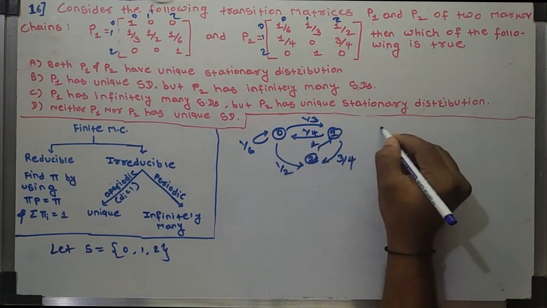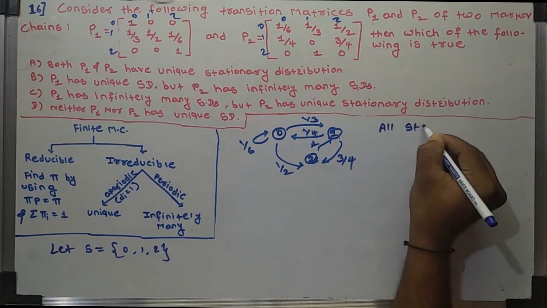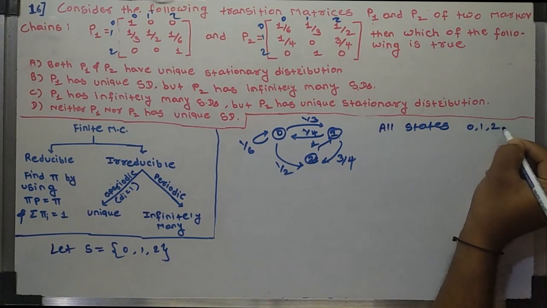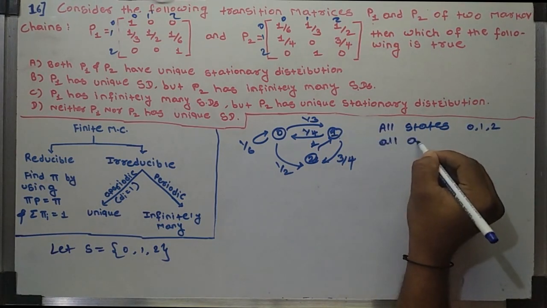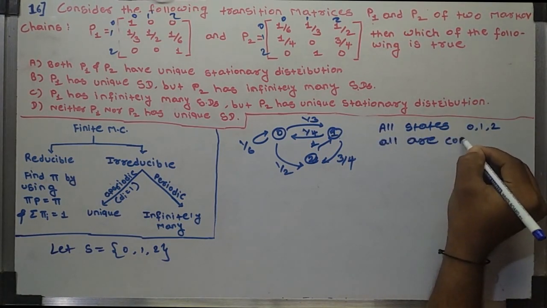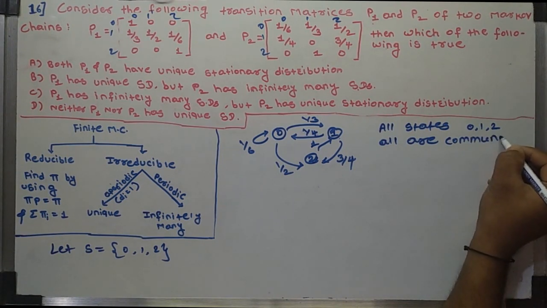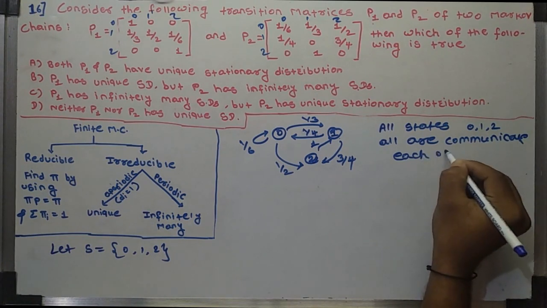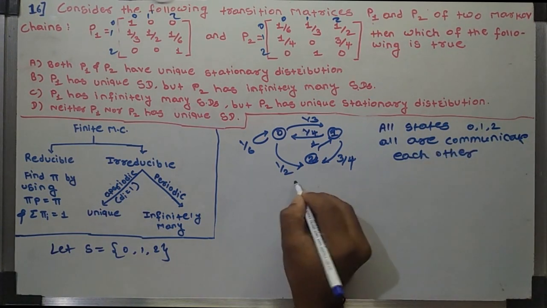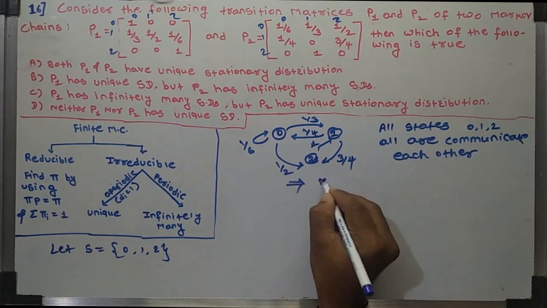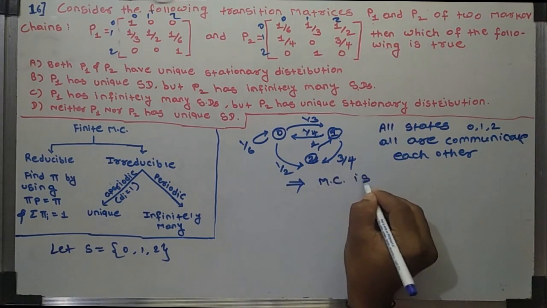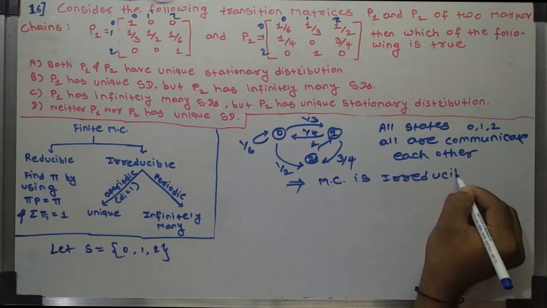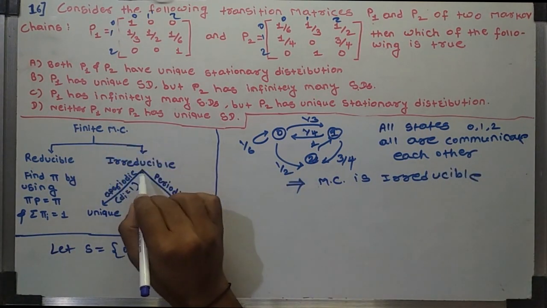Here all states 0, 1, 2 communicate with each other. This implies that this Markov chain is irreducible. So we have a finite Markov chain which is irreducible.